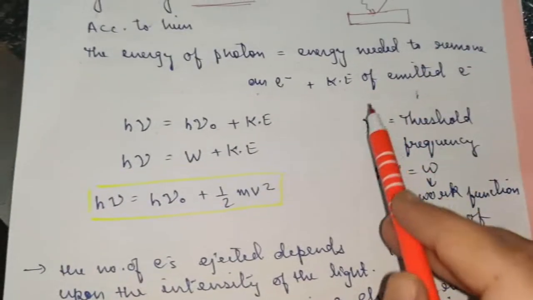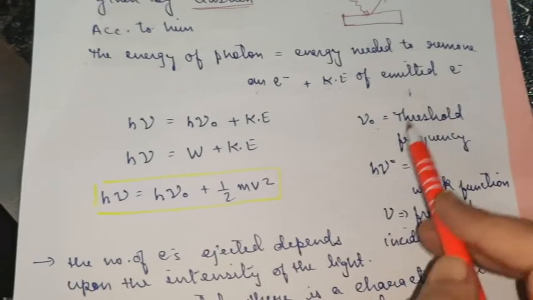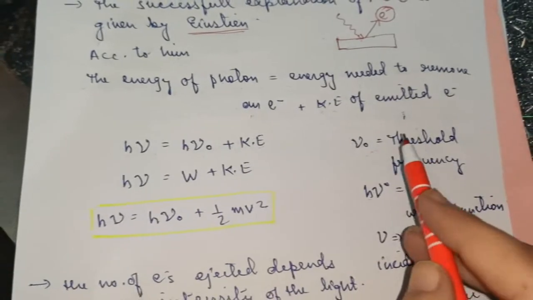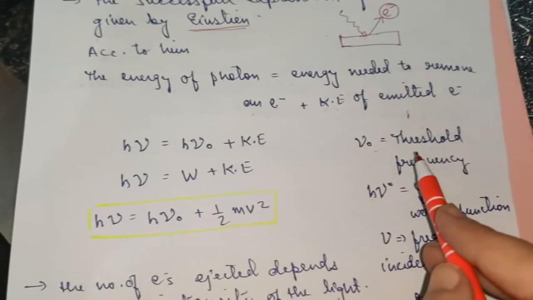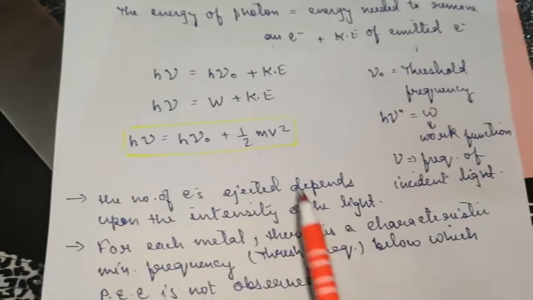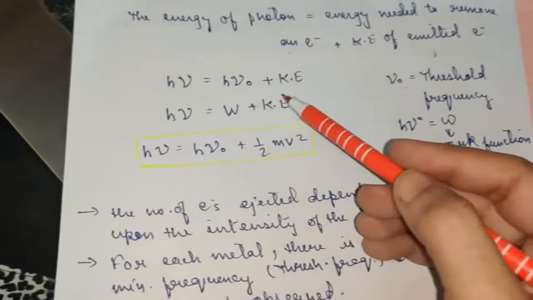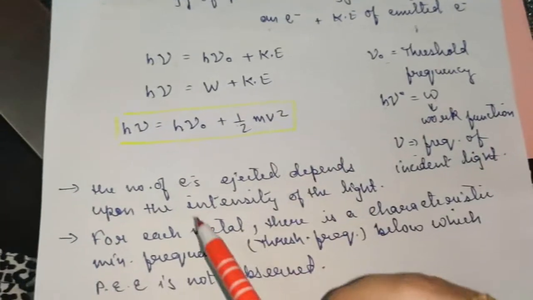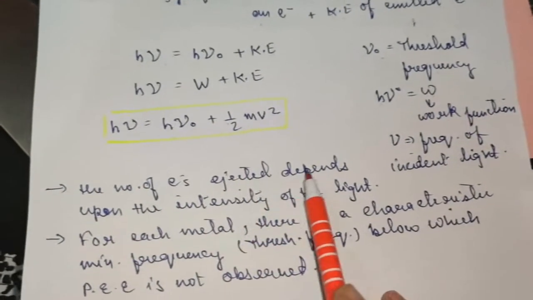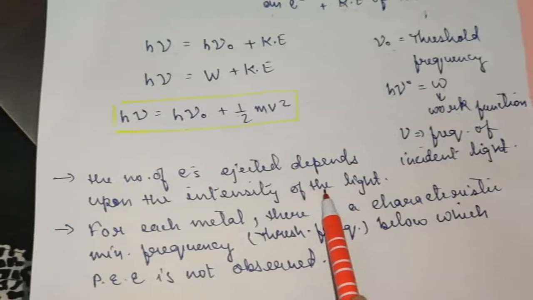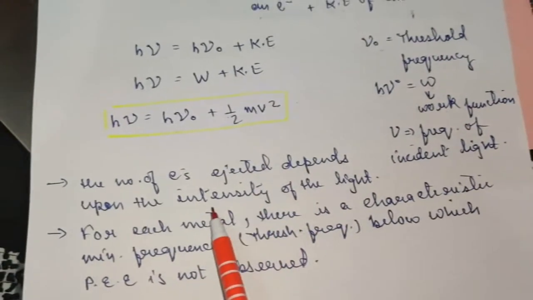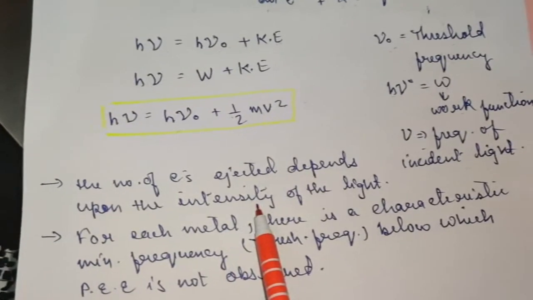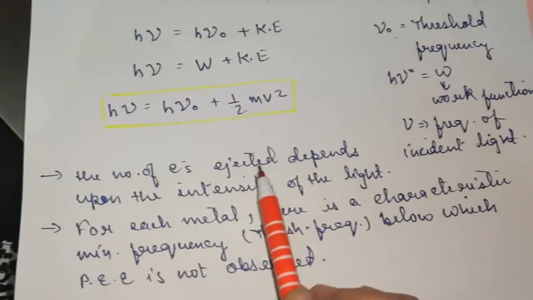So it can be asked to define this nu naught, the threshold frequency. How will you define it? It is the minimum frequency that incident light must possess in order to eject the electron. Further elaborating it, you can write h nu is equal to h nu naught plus half mv squared. The number of electrons which are ejected depends upon the intensity or brightness of the light. The more the brightness of the light, the more electrons will be ejected. There is a direct relation.